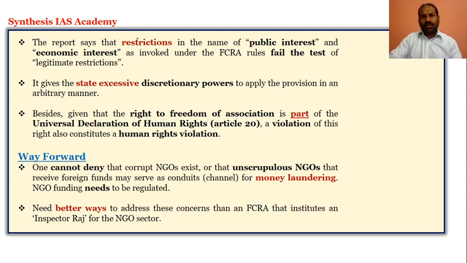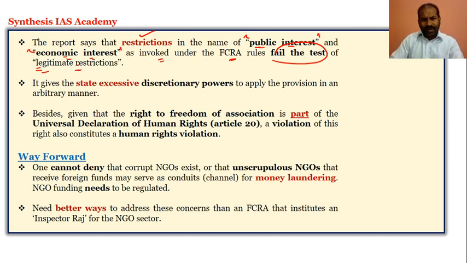And the report also talks about the restrictions which the Government of India or the Ministry of Home Affairs imposes on civil society organizations and NGOs. The restrictions are made in the name of public interest and economic interest, that is sovereignty or integrity, or in regards to money laundering or national security. The report says that the government is invoking these two keywords, public interest and economic interest, under the FCRA rules, and it fails the test of legitimate restrictions.